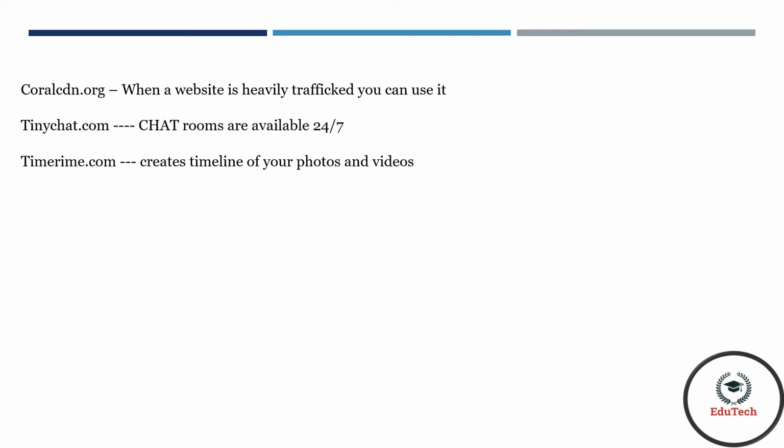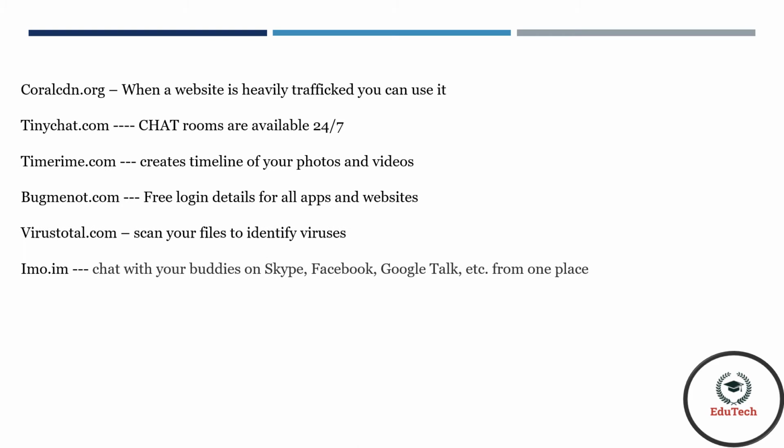tinychat.com. These are the chat rooms which are available 24/7. Timerime.com. It creates your timeline of photos and videos online. Bugmenot.com. It gives free login details for all apps and websites. For example, there are login details available for Netflix and Amazon Prime.